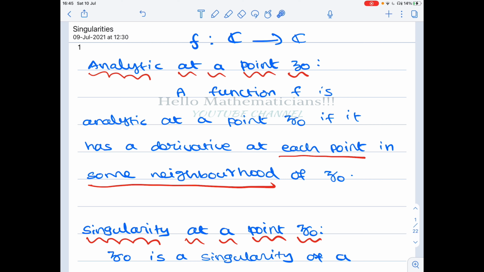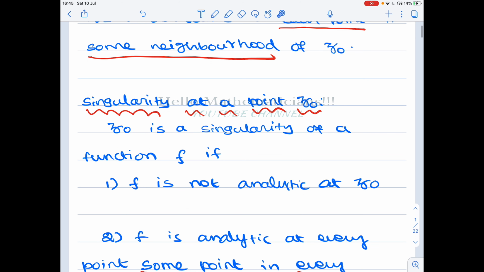So you have a point z naught, and we say that a function is analytic at this point if you can find a neighborhood around this point inside which the function is differentiable. This is the usual definition of analyticity. Let's continue. What is a singularity at a point z naught?